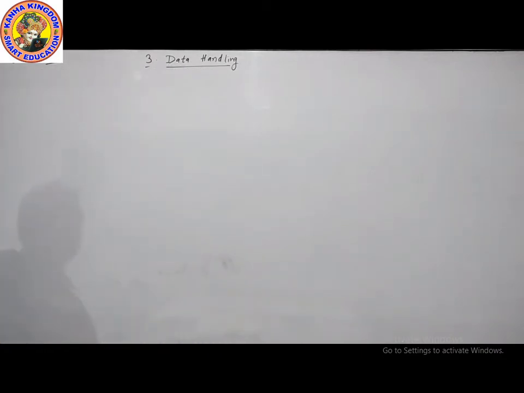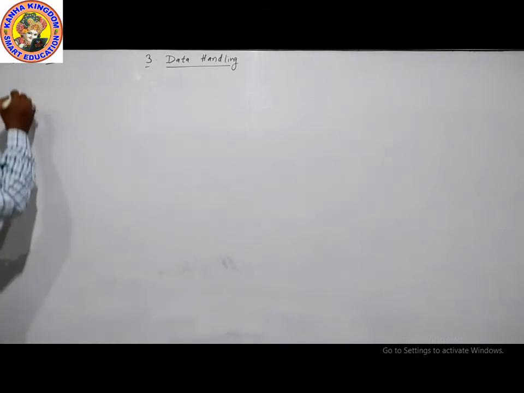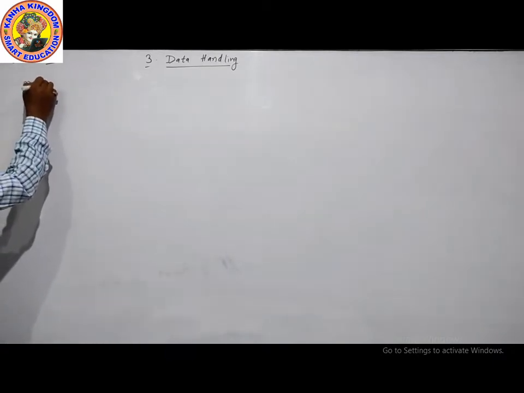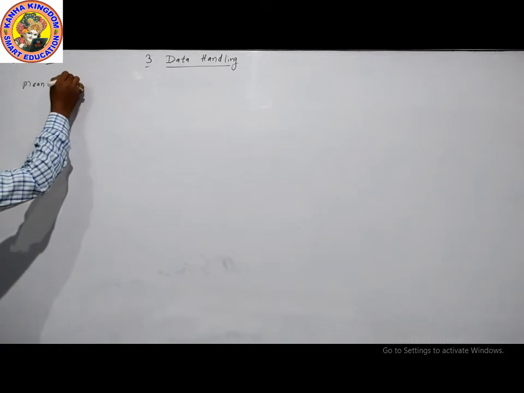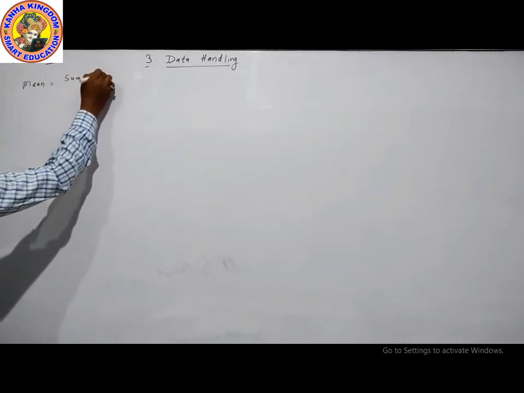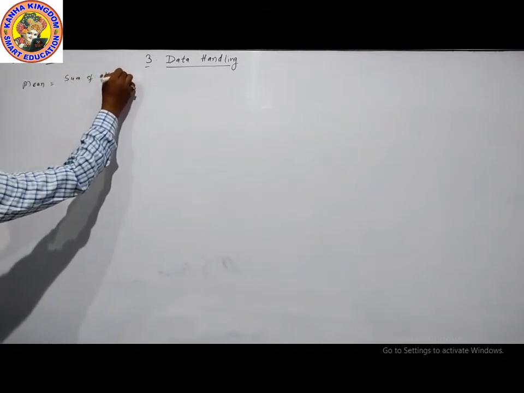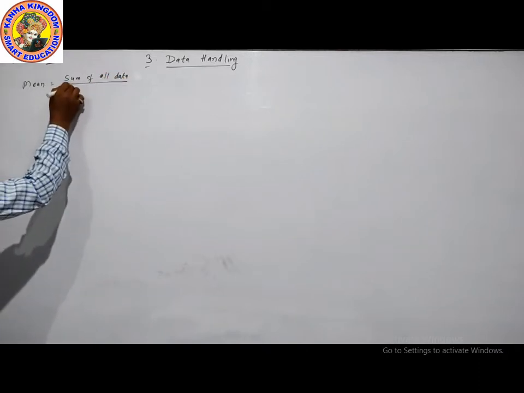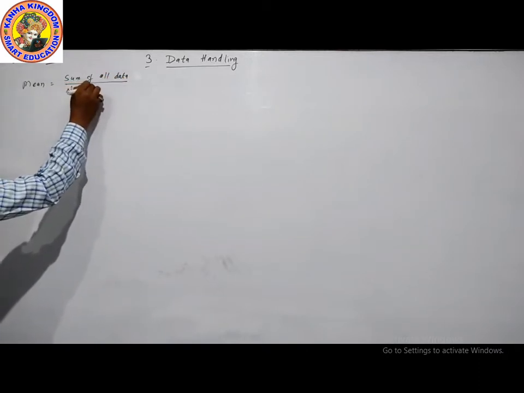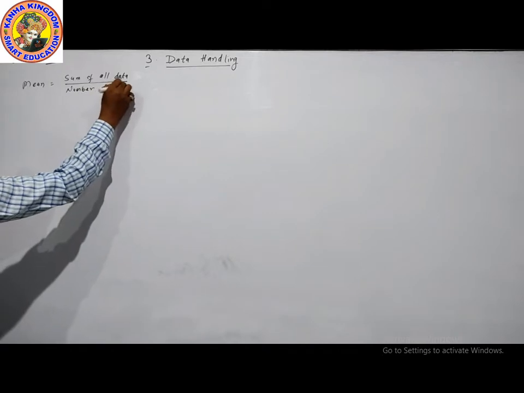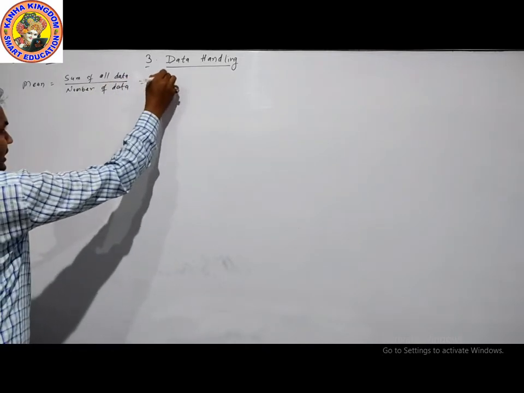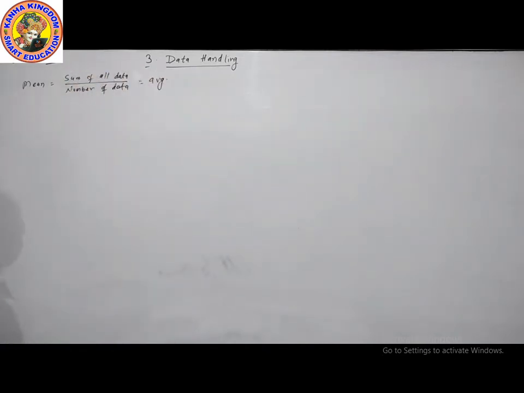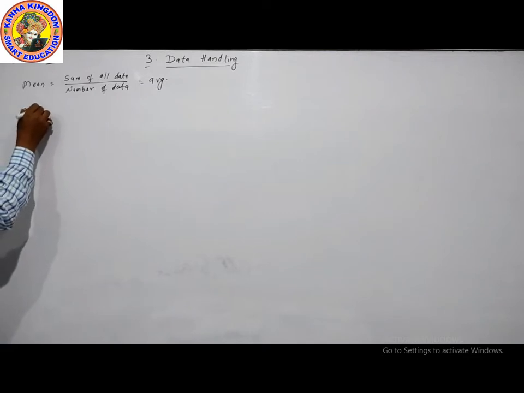Our chapter is chapter number 3, data handling. In the previous class we talked about mean, which is the sum of all data divided by the number of data, which shows the average value of all data. Now we will talk about mode.